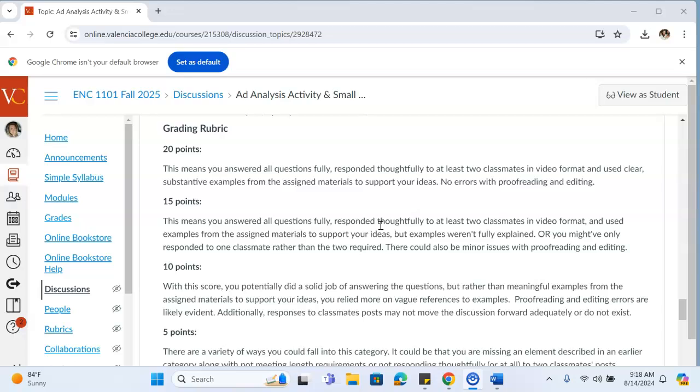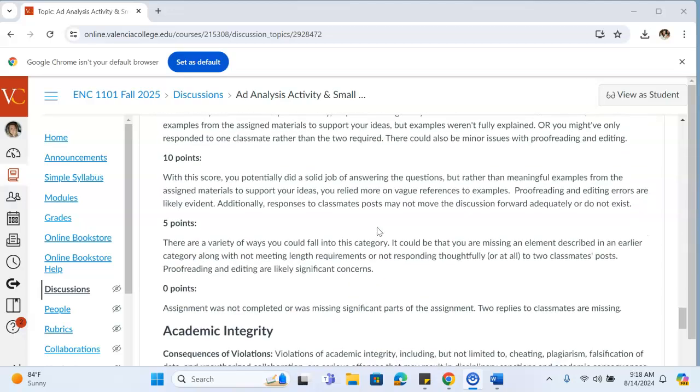If you earn 15 points out of the 20, that means that you probably tried to do all of the things, but maybe the examples you were using from your commercial weren't substantive, or maybe you didn't really dig in deeply with your classmates, or maybe you only did one of the 2 required responses to classmates.